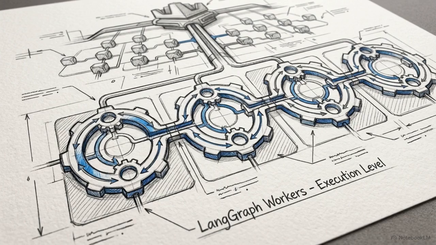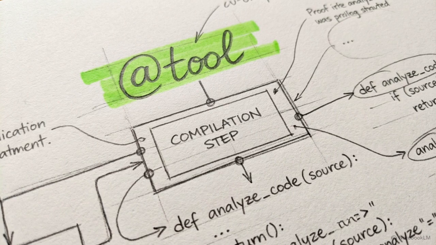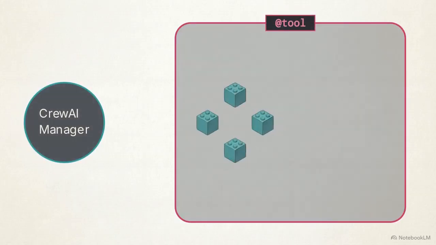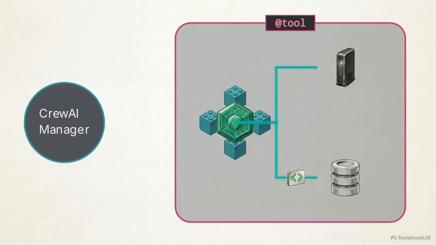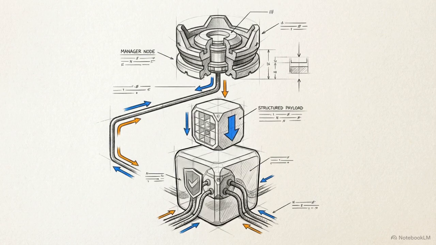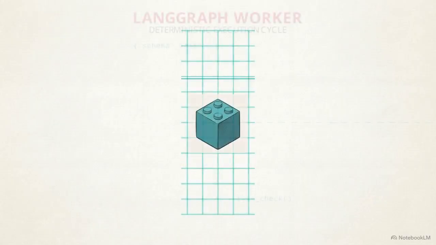We integrate these two frameworks using a specific enterprise pattern, wrapping a compiled LangGraph application directly inside a CrewAI tool decorator. Inside this tool, the LangGraph skeleton secures the execution infrastructure. It handles the explicit API routing and maintains the database connections entirely independent of the CrewAI manager's logic. When the CrewAI manager identifies a technical subtask, it delegates the work by passing its extracted variables straight into this wrapped LangGraph tool. The LangGraph worker then begins its deterministic execution cycle.